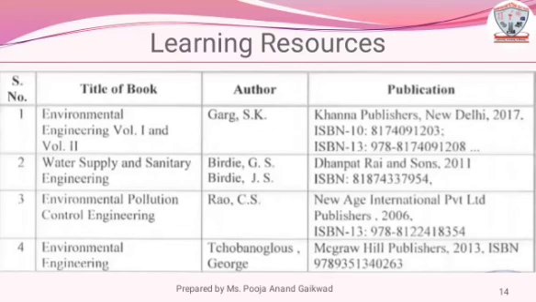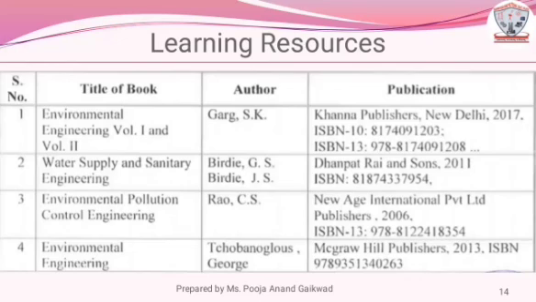Learning resources. This is the list of books that we will refer in this course study. First, Environmental Engineering Volume 1 and Volume 2, Garg SK, Khanna Publishers, New Delhi. Second, Water Supply and Sanitation Engineering, Birdie GS, Birdie JS, Dhanpat Rai and Sons.